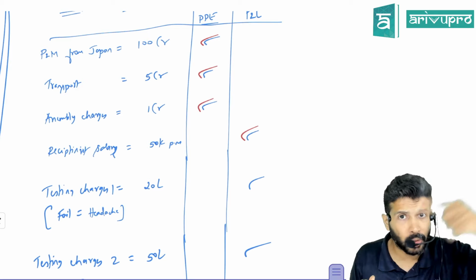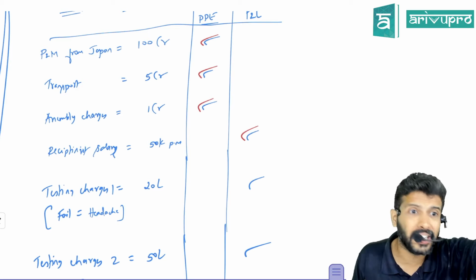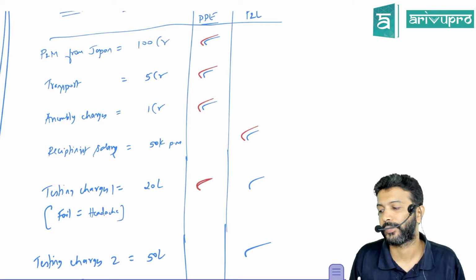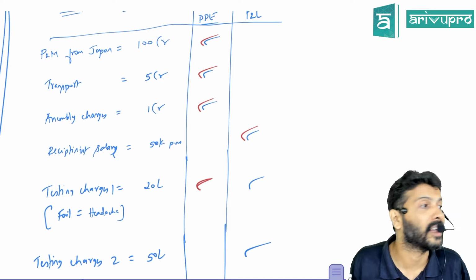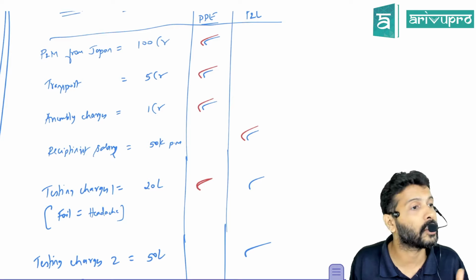No. This testing was related to machinery only. So is it a general cost or is it related to machinery? That means what will you do? Capitalize. The testing charges will be capitalized. Correct, people? Understood? Can I move on to the next one?